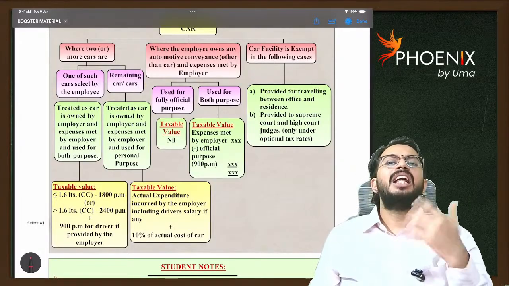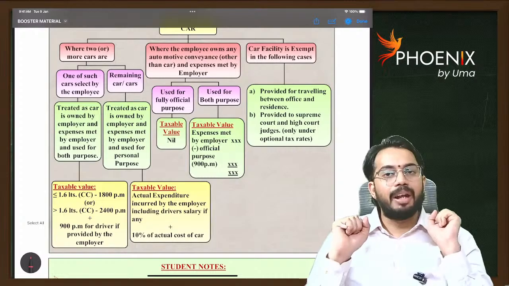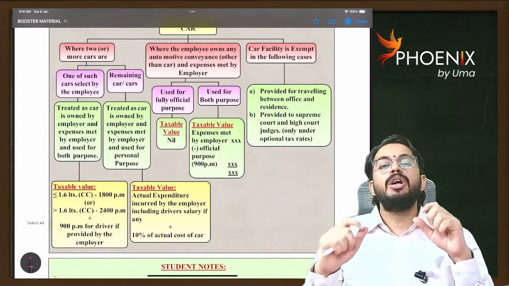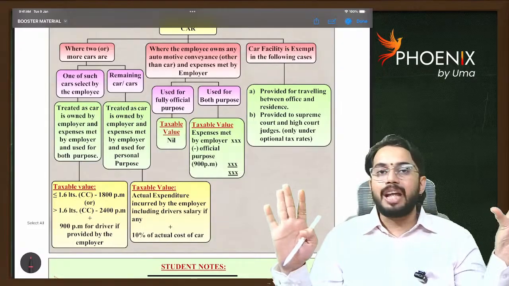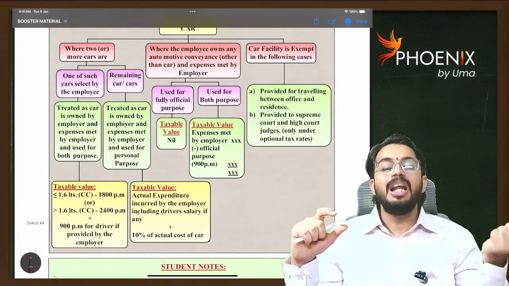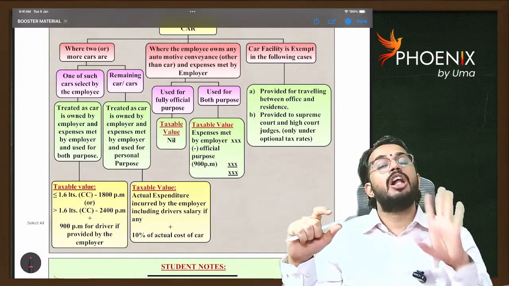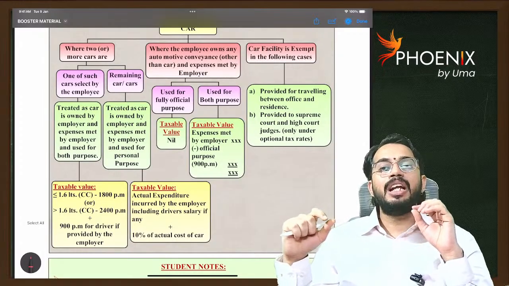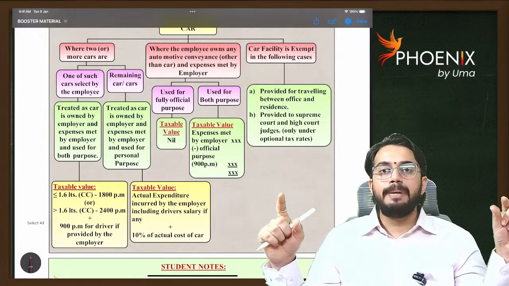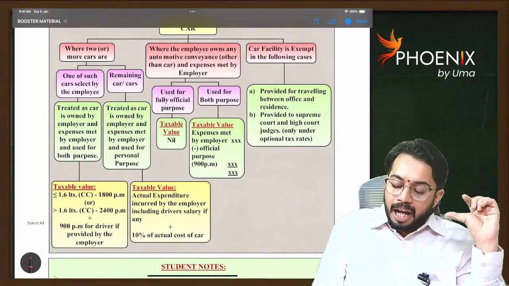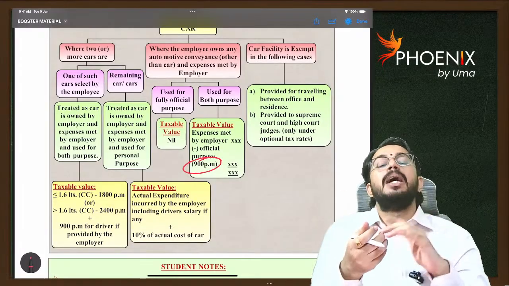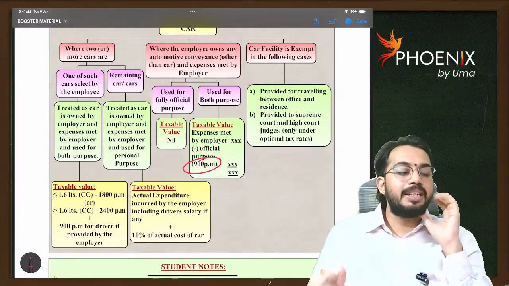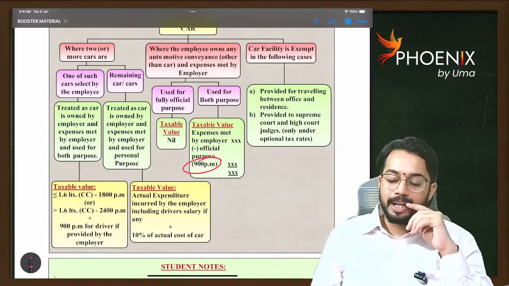Next. Other than a car, let's say a motorbike is given. If the motorbike facility is used completely for office purpose, then it is not taxable. If a motorbike is given and petrol expenses are also paid by the employer, in that case, out of total petrol expenses, we will reduce 900 per month for office purpose. The balance petrol expenditure is a benefit received by the employee and it is taxable to the employee. Are you able to understand?